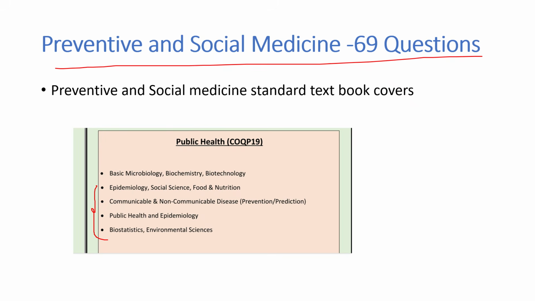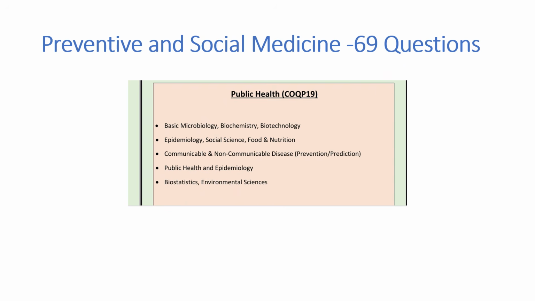They asked about lab diagnosis of HIV, and one question is related to neonatal tetanus, and the other question is related to study designs. In the epidemiology section, every student must study this concept called study designs. This is a really very important topic, not only for this exam, but for any public health entrance exams.